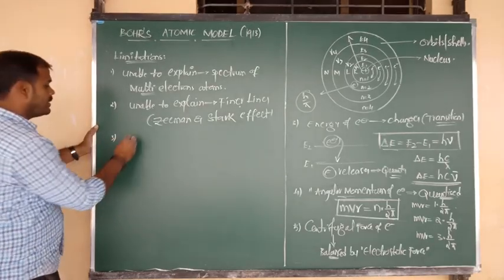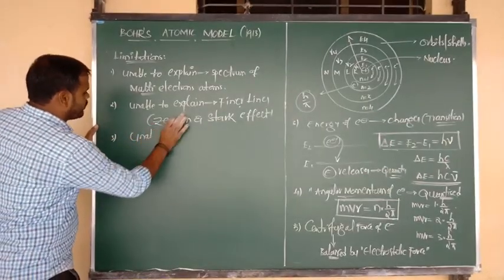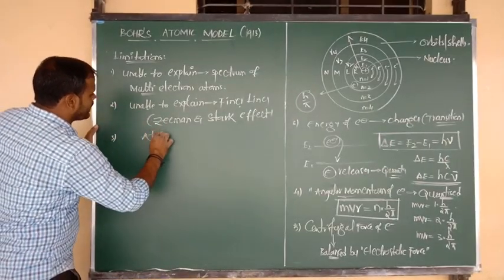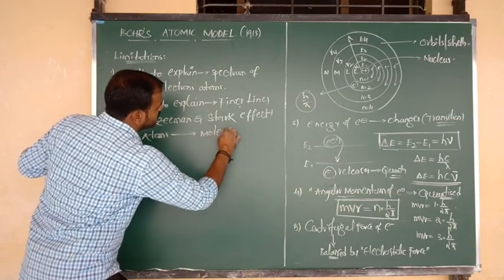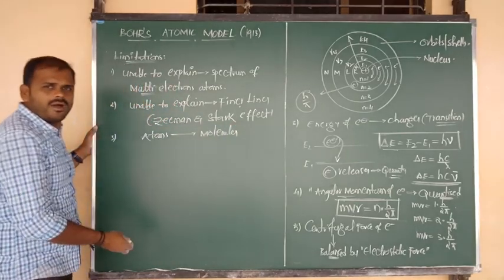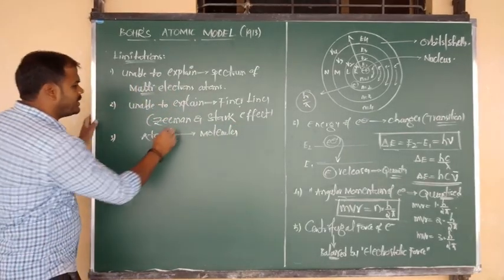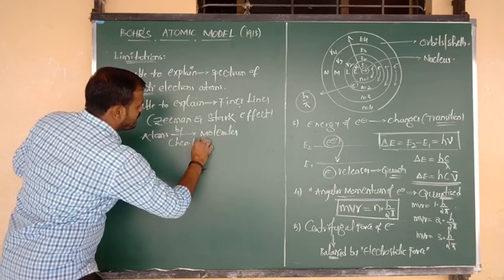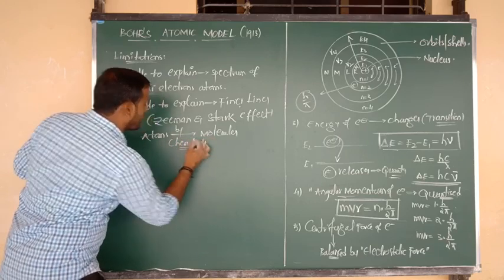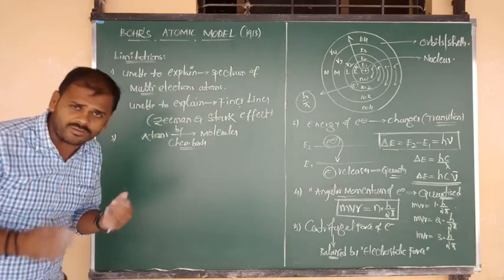Next thing: generally we know very well that atoms combine to form molecules. How are molecules formed? Atoms combine by using chemical bonds, maybe ionic bond, covalent bond, metallic bond, or hydrogen bond, whatever that may be.